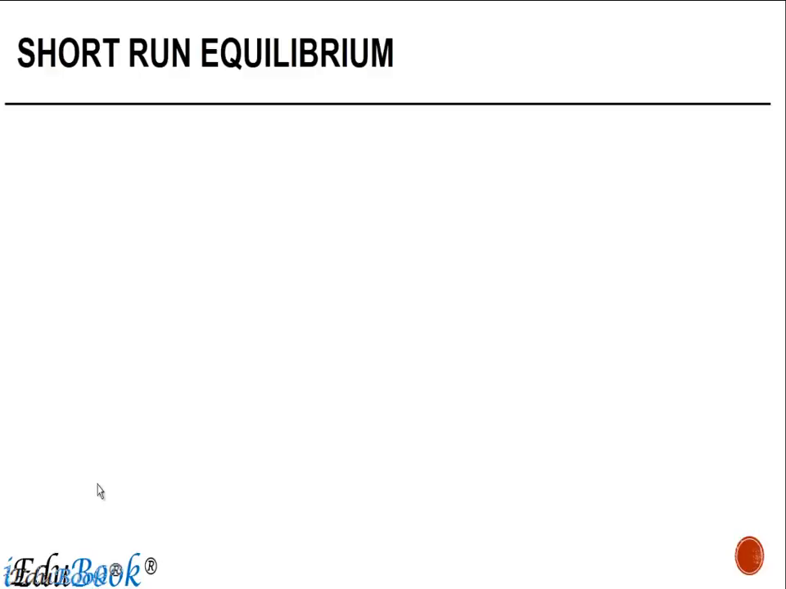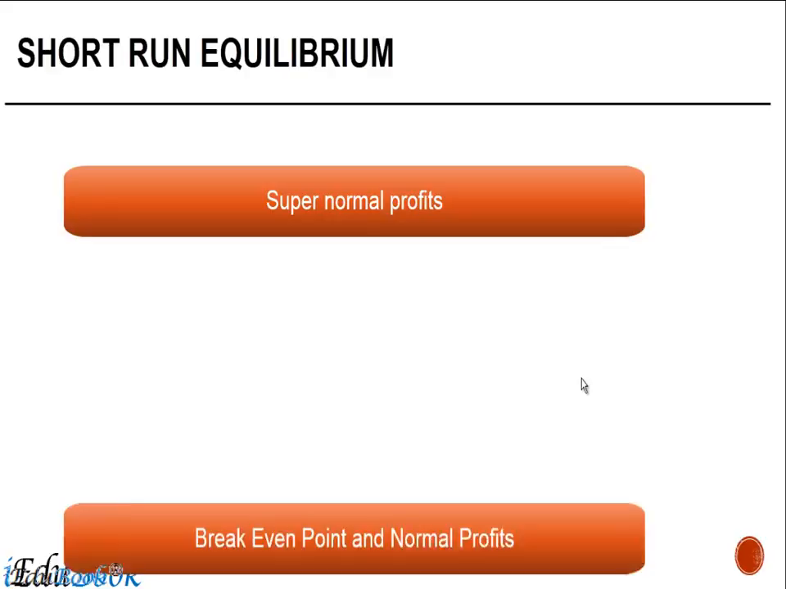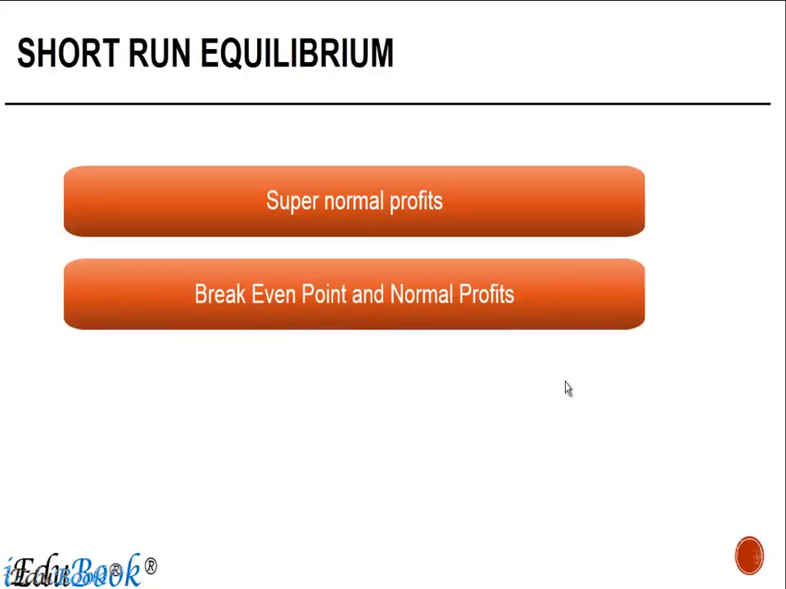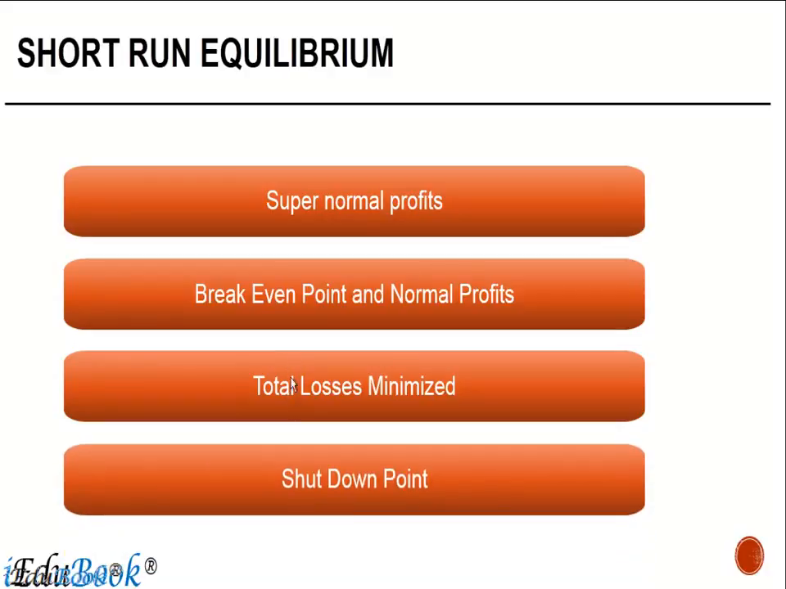In the short run equilibrium, there could be four situations which can arise. A firm can earn supernormal profits, which means excessive profits. It can have a break-even point and normal profits. The total losses may be minimized, which means it may have losses, but they may be minimized. Or it could be in such a situation of loss that it has to ultimately shut down. Let us see all these four situations in case of a short-run equilibrium.